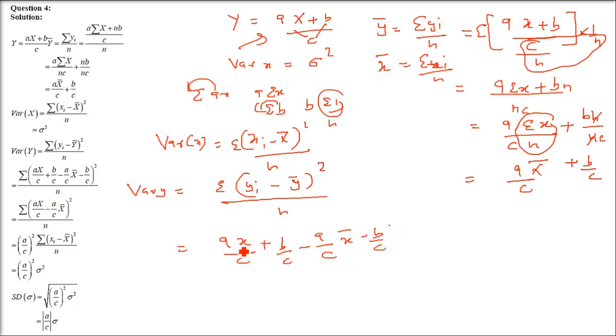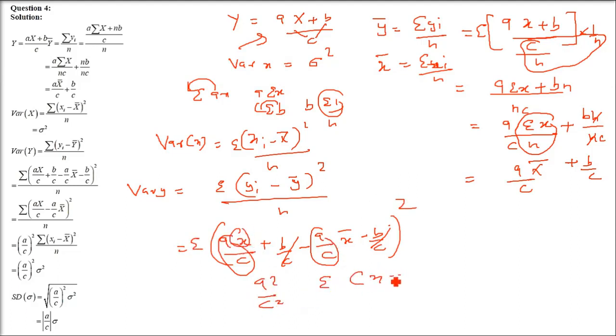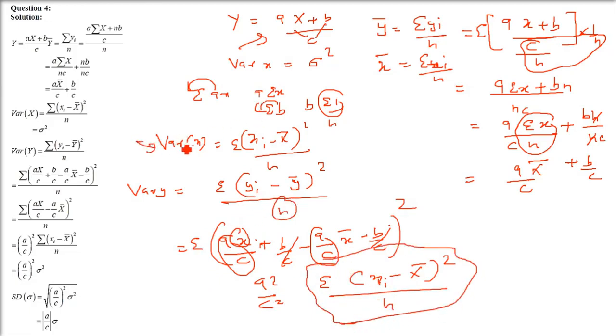Now this is under square, bracket square, and with sigma. So I'm squaring it, putting a sigma here. Sigma is for addition. Now you see b by c gets cancelled, and this a by c is also common, and it is a square. So we will take it out but with a square. So a by c whole square, a square by c square. What is inside? Sigma (xi minus x bar) whole square divided by n. But what is this? This is variance of x. We know that formula, variance of x. So in place of this, we'll write variance of y, which we started.